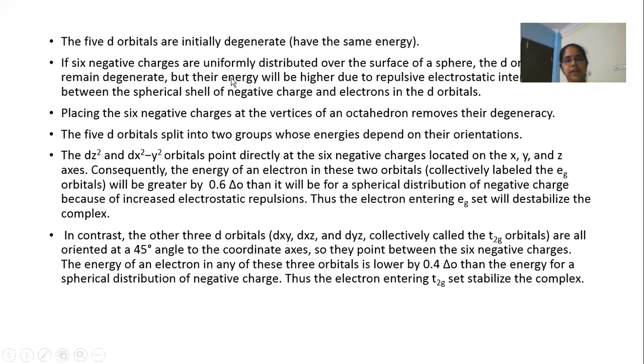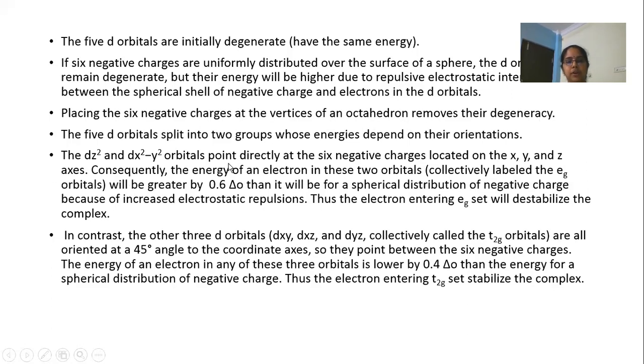If 6 negative charges are uniformly distributed, that means at an equal distance, the d orbitals still remain degenerate, but they possess higher energy due to repulsive forces between the negative charge of the ligand and electrons in the d orbitals. Now placing the 6 negative charges, that means ligands, at the vertices of an octahedron removes their degeneracy.